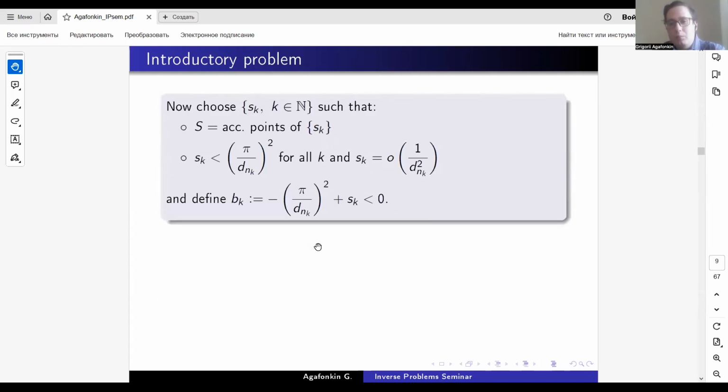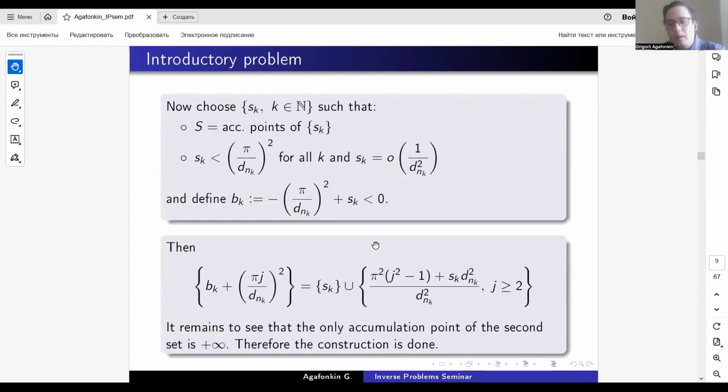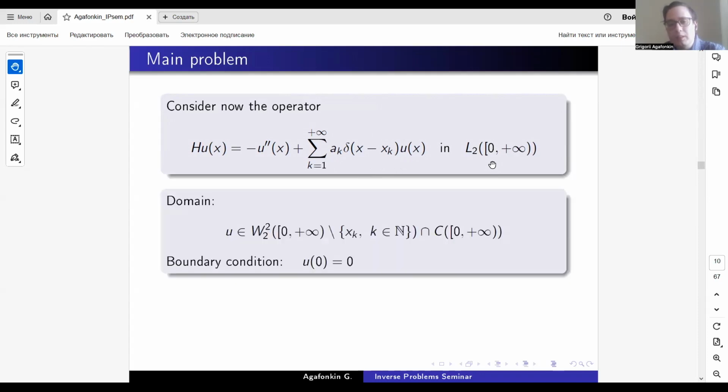Now we will try to apply the same method to the operator with delta potentials. So instead of characteristic functions of some interval, we have some delta interactions at the points x_k. Again, this operator acts in L2 on the half line, with the domain being W^2_2 on the half line minus the sequence x_k and a continuous function.